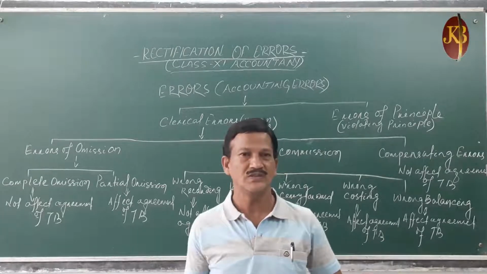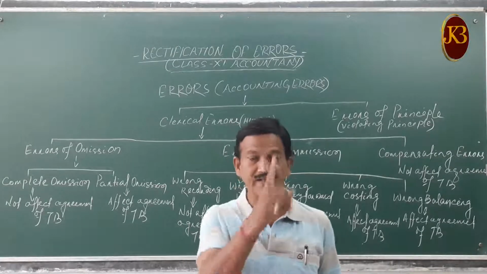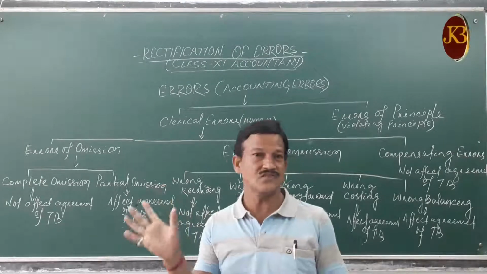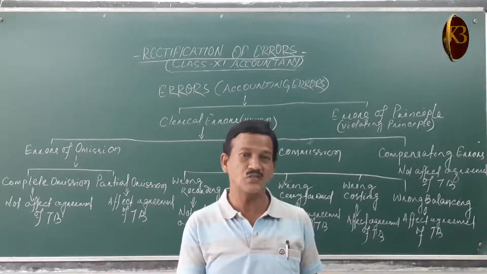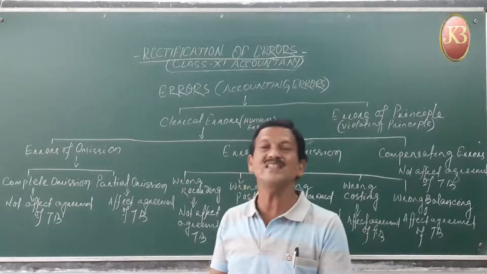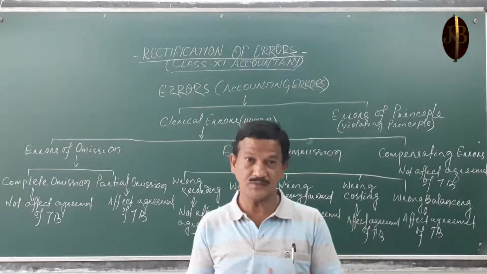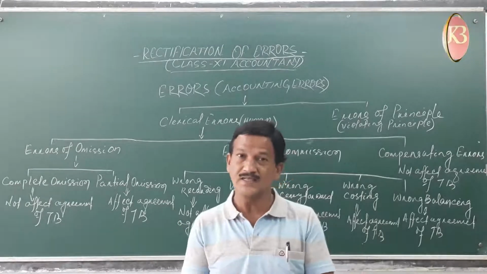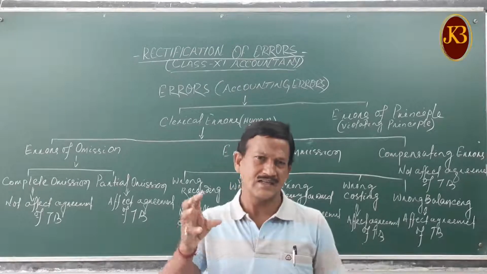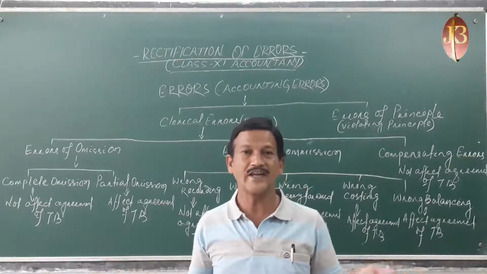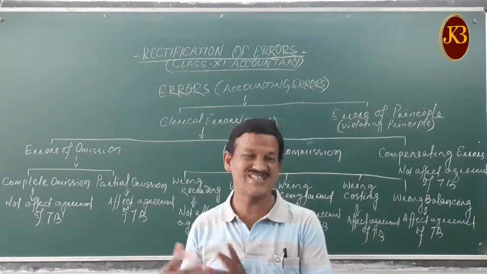As I told you from the beginning, accounting is a vital subject, and the person performing the accountant job is also an important person. Why? Because he is a human being. Human being means error, mistake.